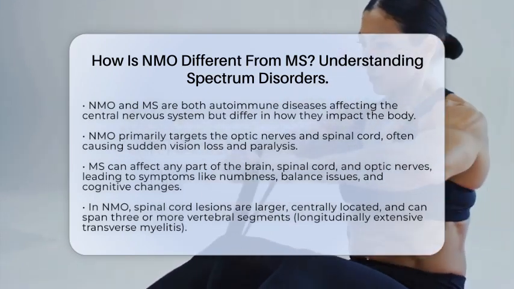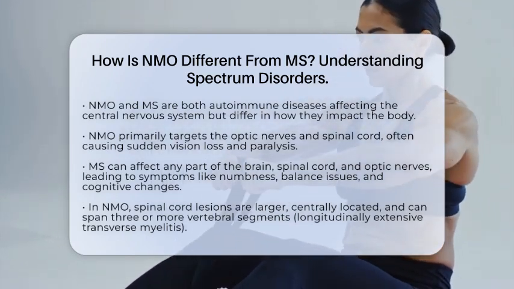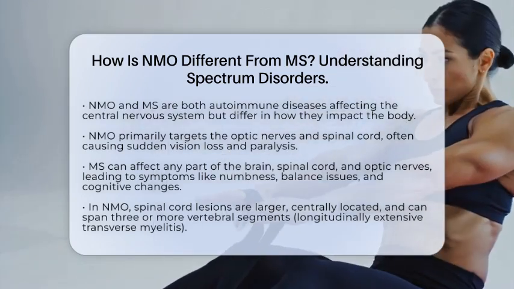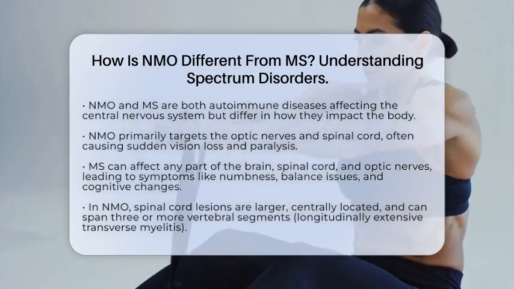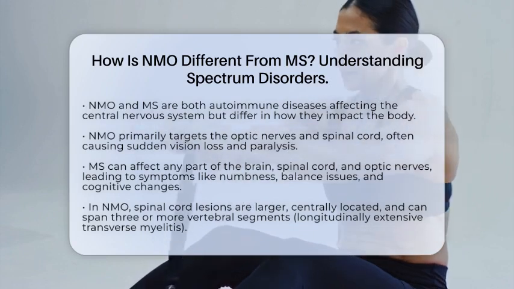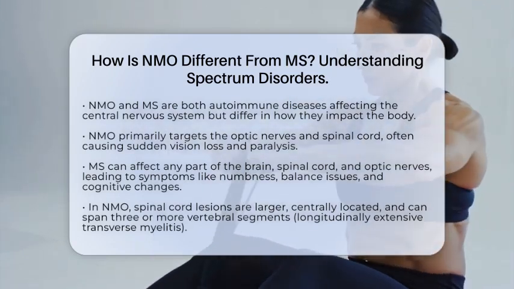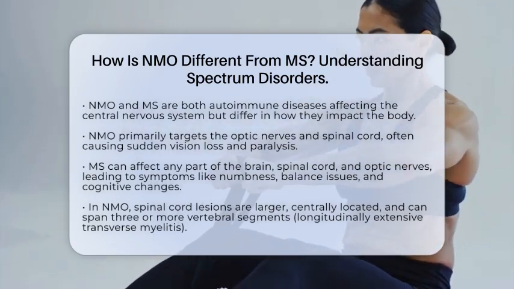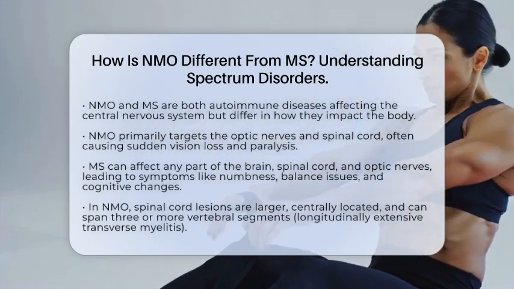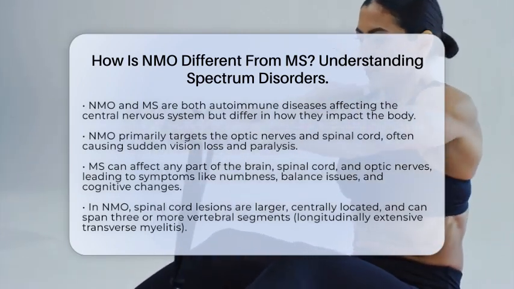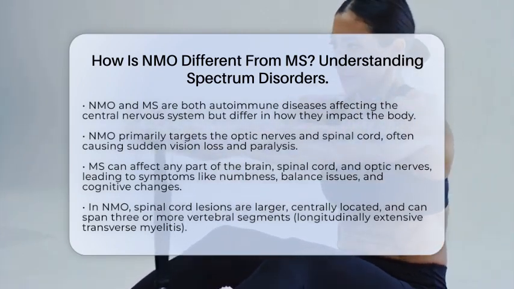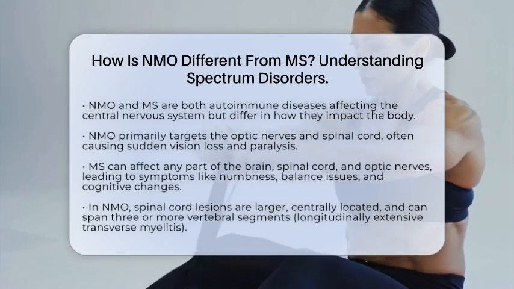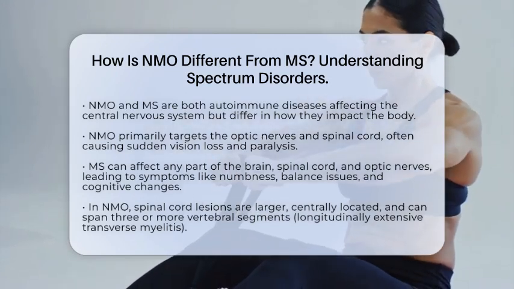NMO mainly attacks the optic nerves, which connect the eyes to the brain, and the spinal cord. It often causes sudden, severe vision loss and spinal cord problems like weakness or paralysis. MS, on the other hand, can affect any part of the brain, spinal cord, and optic nerves, leading to a wider range of symptoms like numbness, balance issues, or cognitive changes.